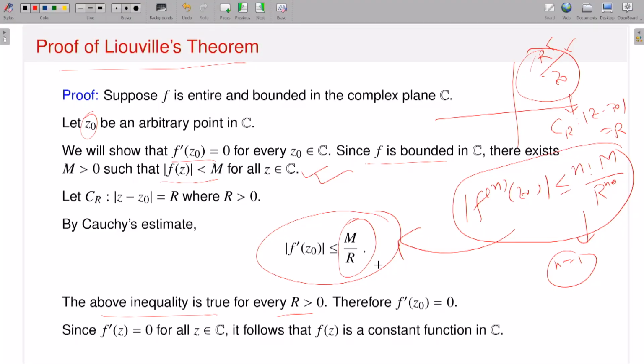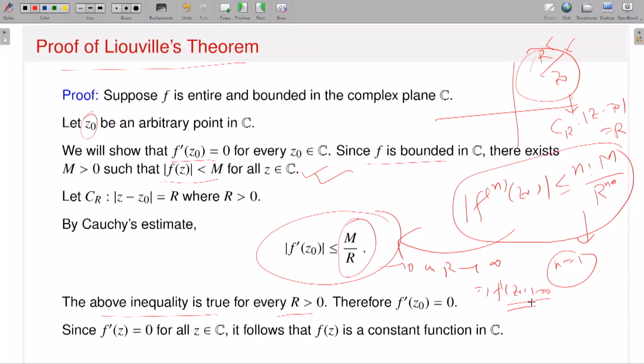That means you take bigger and bigger circles. Then the right hand side approaches 0 as capital R approaches infinity, which implies that the derivative at the point z0 is 0. And since z0 is arbitrary, f prime of z is 0 for all z, and therefore f is constant. Very simple application of Cauchy's integral formula for the nth derivative, or Cauchy's estimate for nth derivatives, for n equal to 1. Okay. So now the statement is clear, the proof is clear.